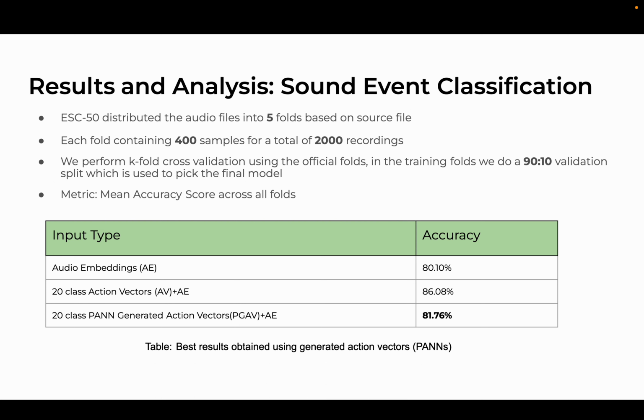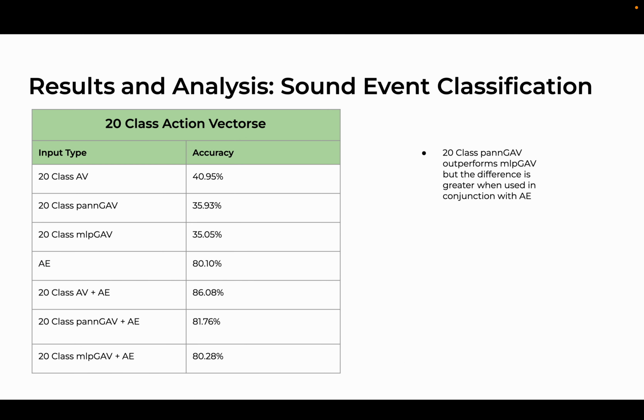And here from the table, we observe that concatenating audio embeddings with the generated action vectors results in an increase in sound event classification performance, suggesting that our generated action vectors may carry additional useful information. While comparing the performance of the action vectors generated by the MLP versus the PAN, we found that the PAN-generated action vectors performed better in isolation and in conjunction with the audio embeddings. Interestingly, both outperformed the accuracy obtained by using log-mel spectrograms as reported by Elizalde et al.